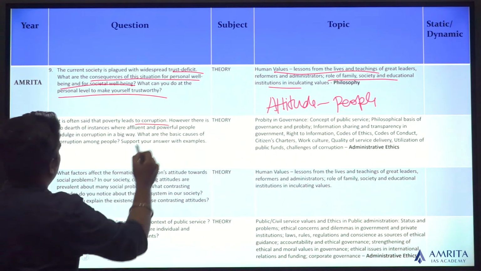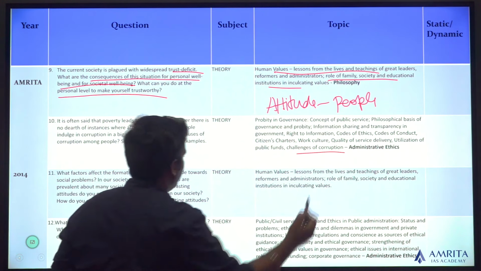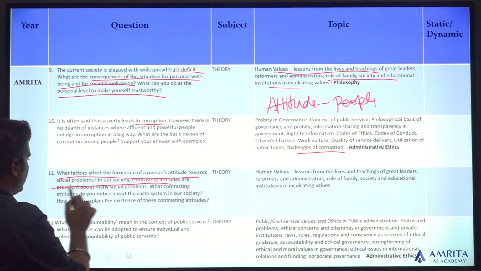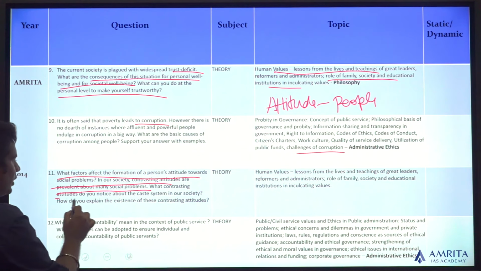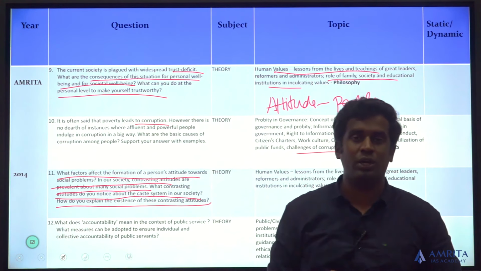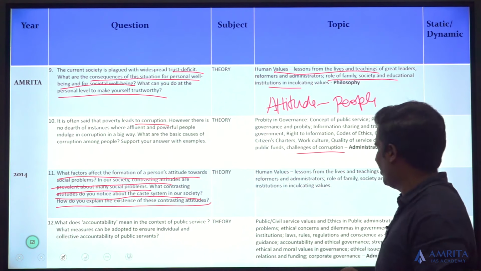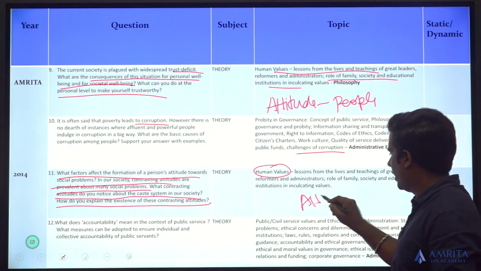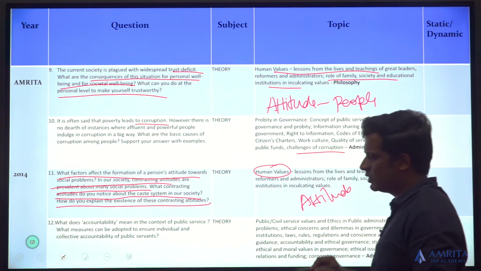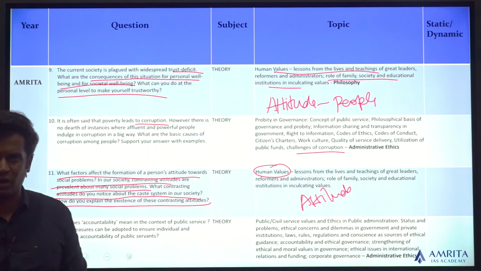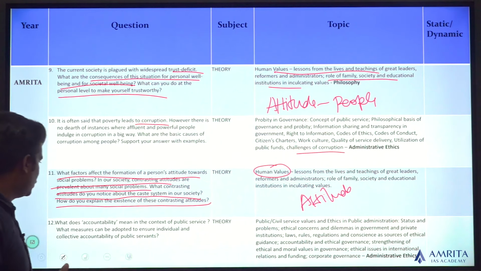Poverty leads to corruption. So corruption, we have this already. Attitude towards social problems. Contrasting attitudes are prevalent about many social problems. What contrasting attitudes about the caste system? How do you explain the existence of this contrasting attitude? So it's asking about the various contrasting attitudes with regards to the caste system. So it's because of our human values that we have, and you can talk about the human values. You can also talk about attitude. It's because we have certain values, certain morals which have fostered the idea of caste system in our country, and to change it requires a change in attitude.